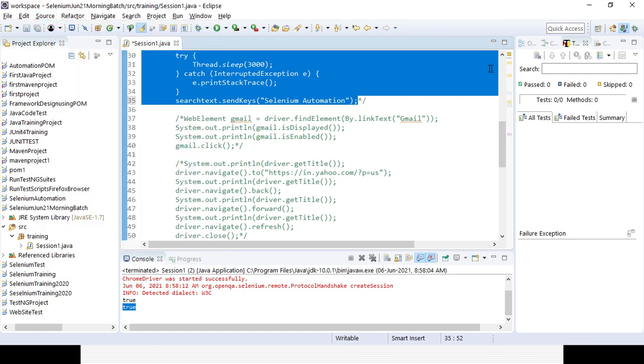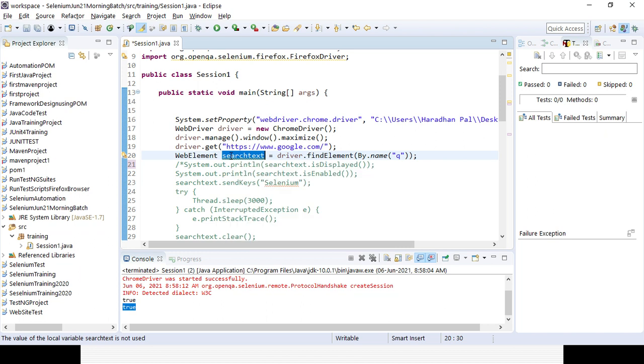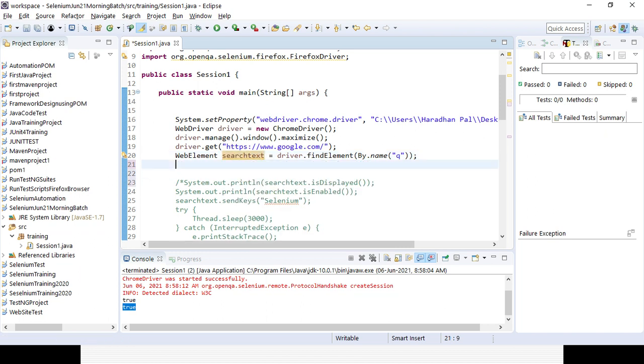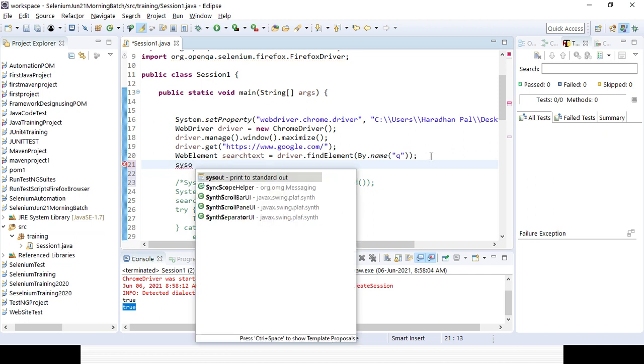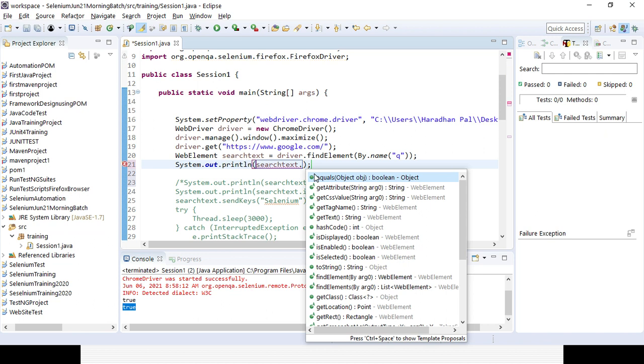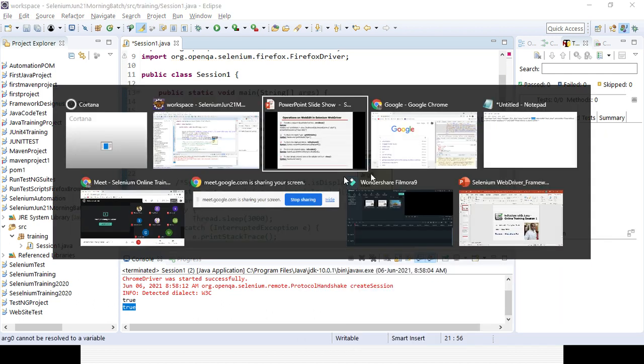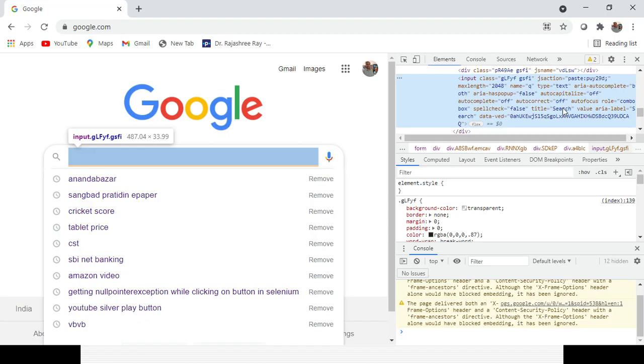So how can you get the attribute? Definitely you have already got the search text variable created, right? So give the variable name dot getAttribute, and whatever attribute you want to print, you need to give the attribute name here, right? So these are the different attributes.